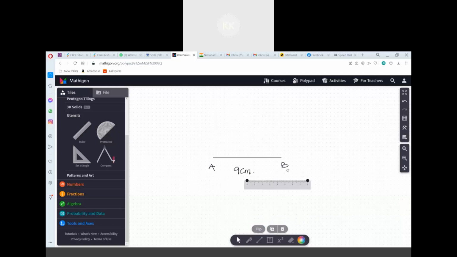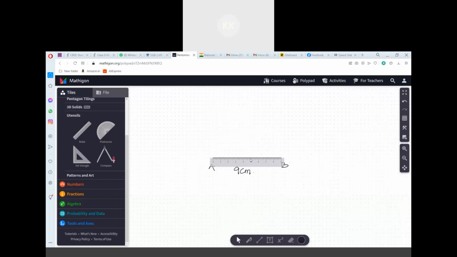I can take a scale and measure exactly 4.5 centimeter here.